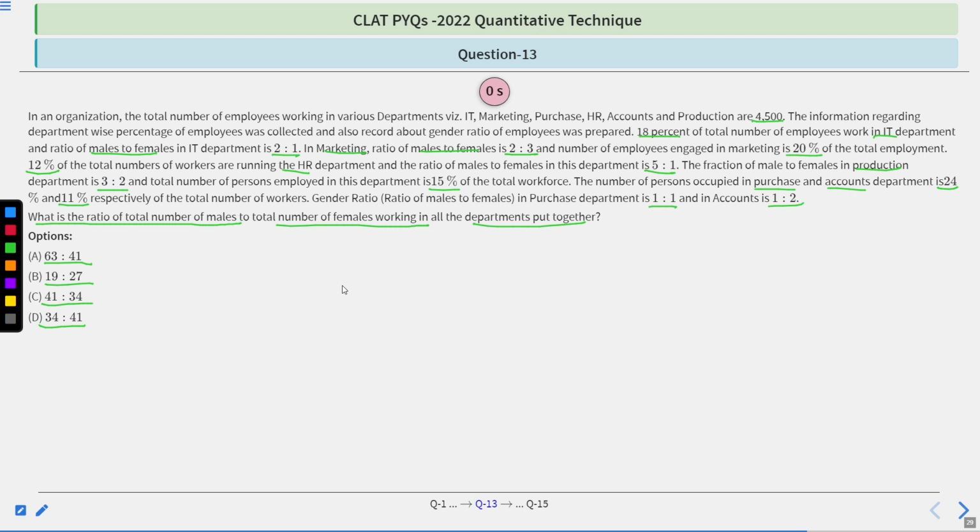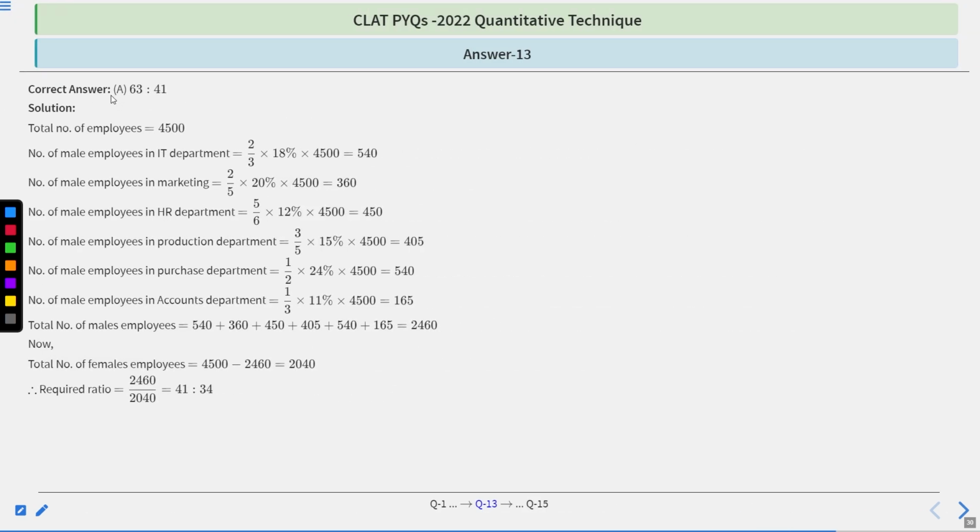Let's see its correct option and explanation. Option is A, which is 63:41. Let's see how. Total number of employees 4500. Total number of males in IT: 2/3 times 18% of total employees means 540. Males in marketing: 2/5 times 20% of total employees means 360.